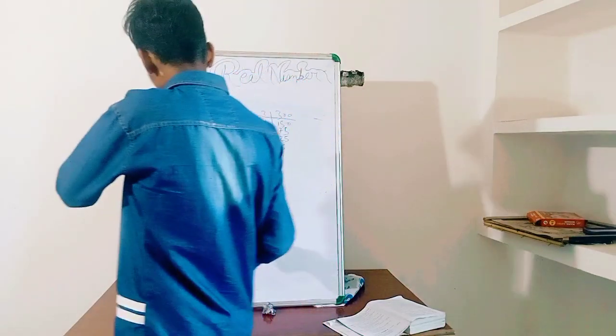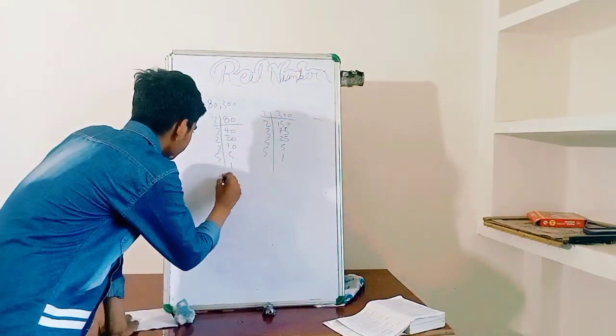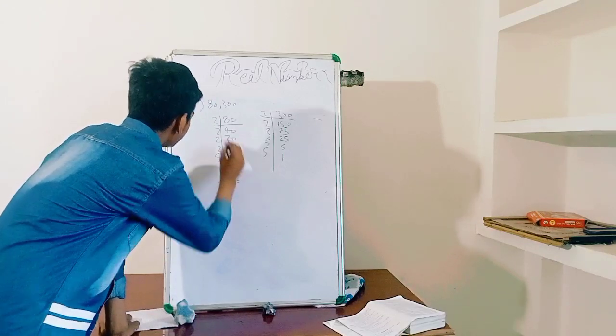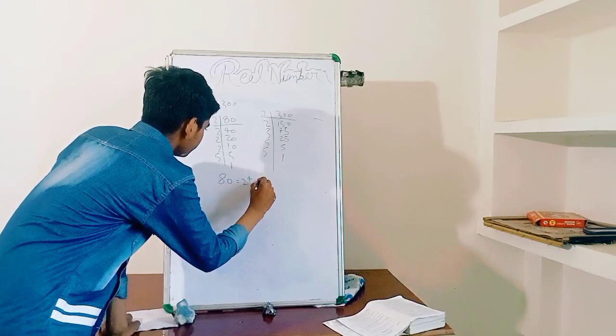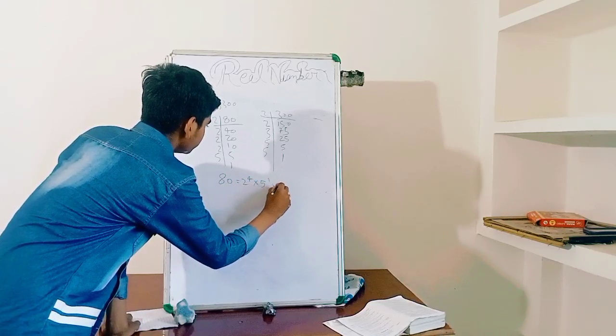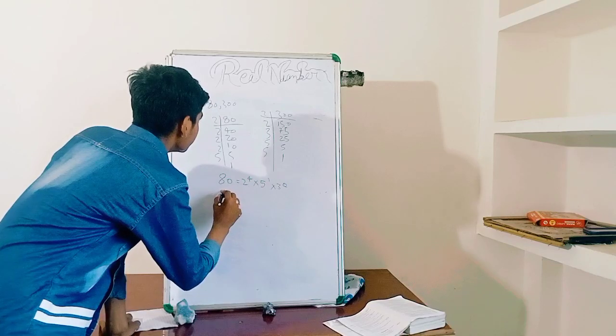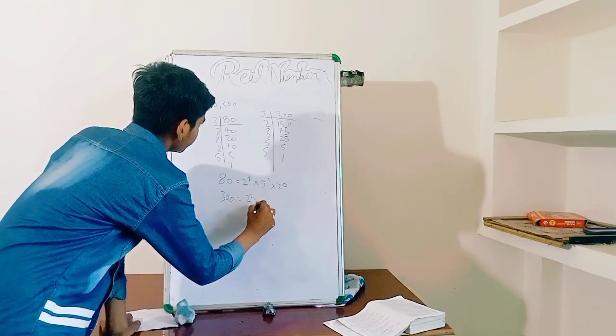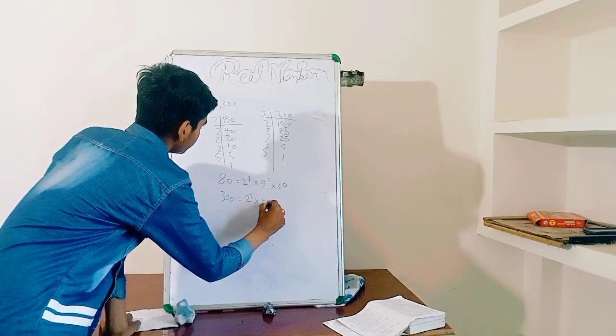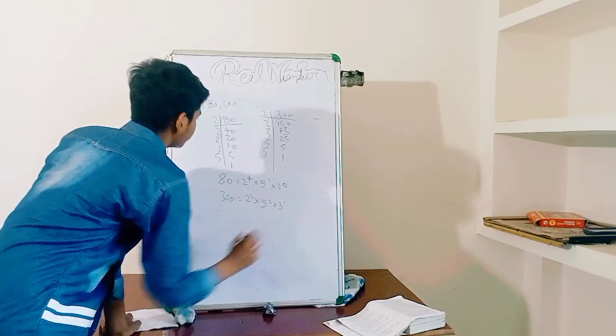So 80 equals 2 to the power 4 into 5 to the power 1 into 3 to the power 0. And 300 equals 2 to the power 2 into 5 to the power 2 into 3 to the power 1.